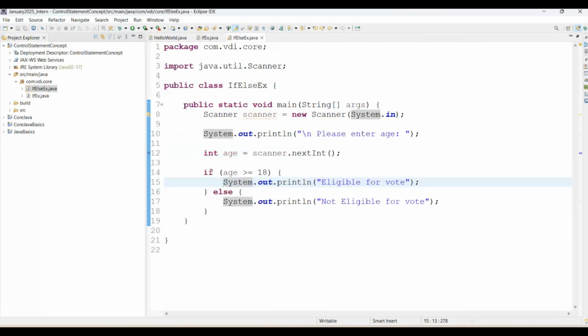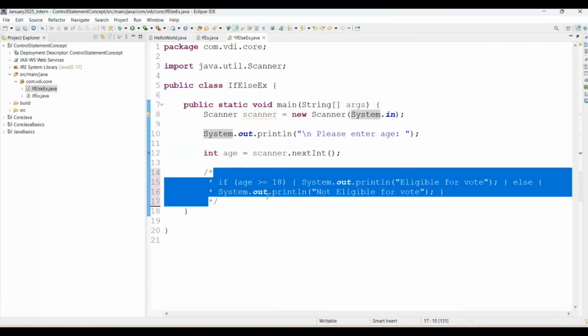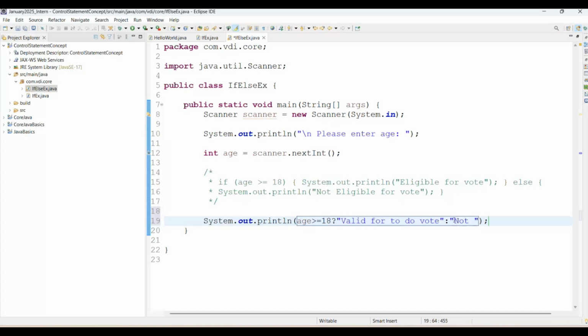Nowadays in industry, they're asking, instead of if else, we have available the ternary operator. I hope those who are from a computer science background are aware of the ternary operator. Ternary operator will help us to reduce the lines of code. How? Simply use this sysout printing statement here and directly add the condition: age is greater than or equal to 18. Then you can use the question mark. This is the positive expression. This is the negative expression. Here I am saying valid to vote, and here I am saying not valid to vote. This is the negative expression.